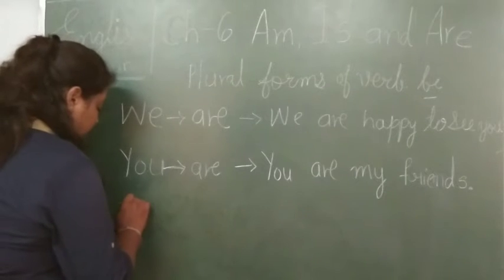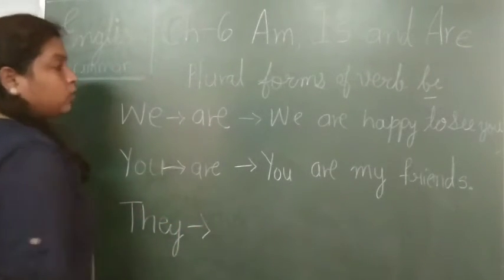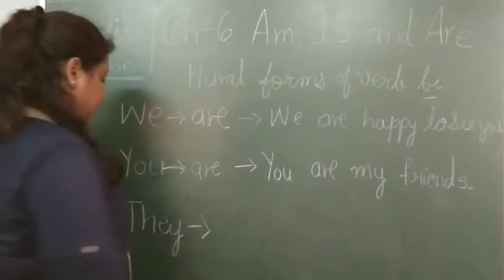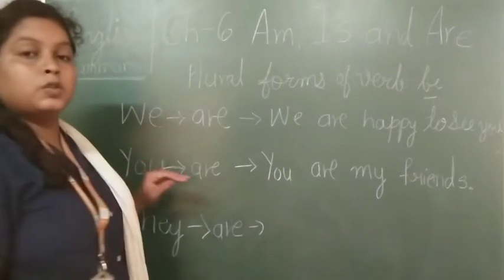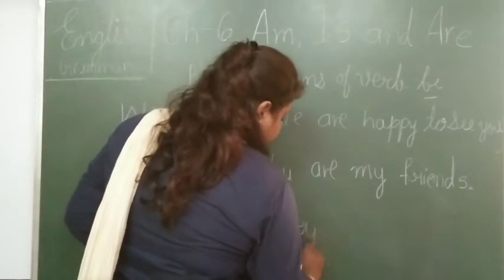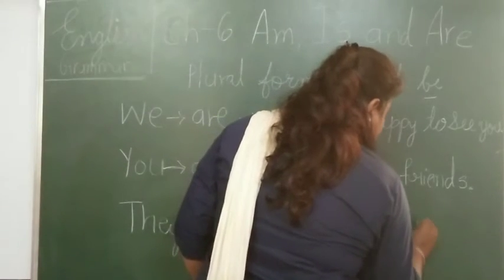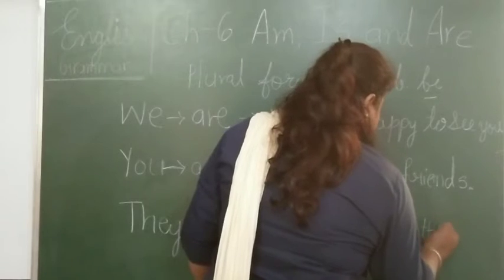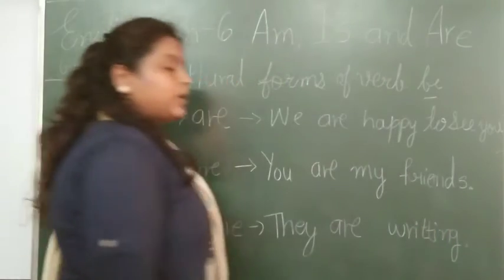Now next is they. Right? So what we can use with that? Yes, with they we will use are verb. Right? So they are writing. Suppose all of the students are doing something.